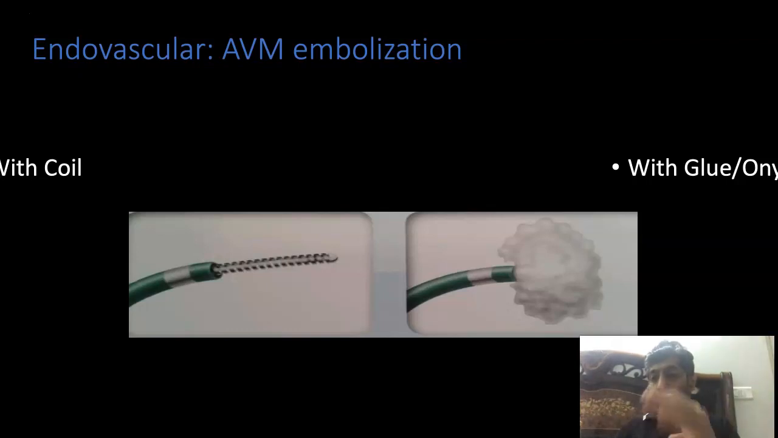But Onyx is basically an ethyl vinyl alcohol copolymer. It solidifies through precipitation, and it allows a controlled injection. So that's the main difference. With Onyx, they're able to give a more controlled injection and filling of the vascular anomaly or that vascular territory.